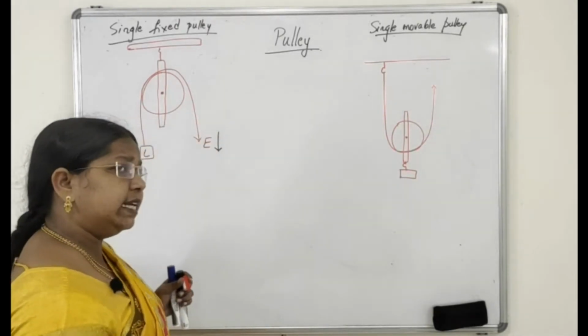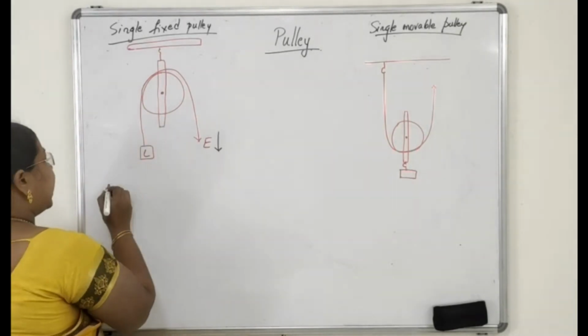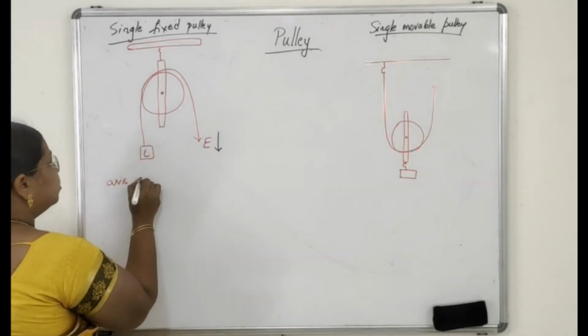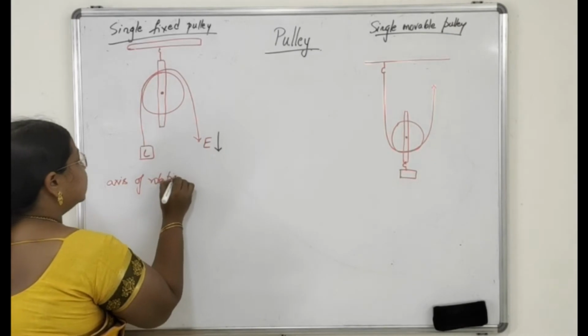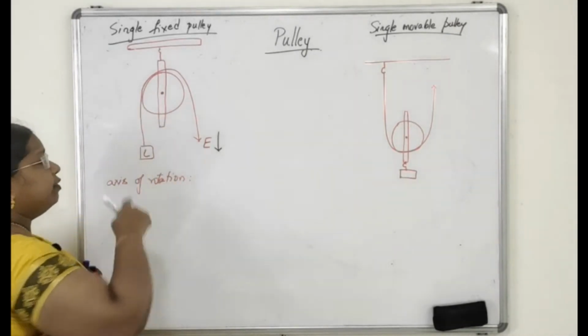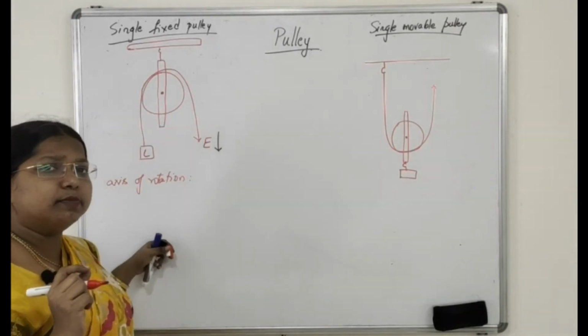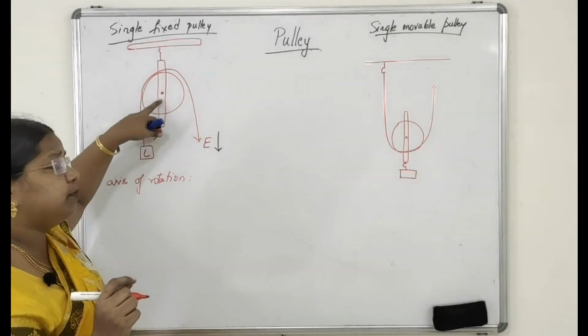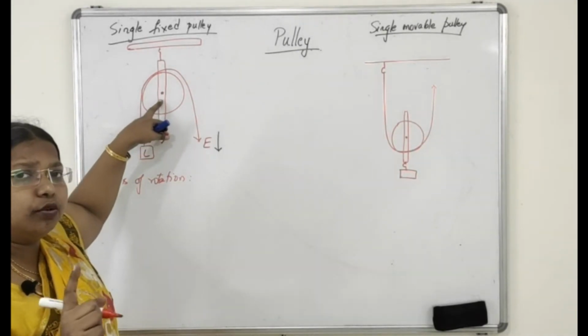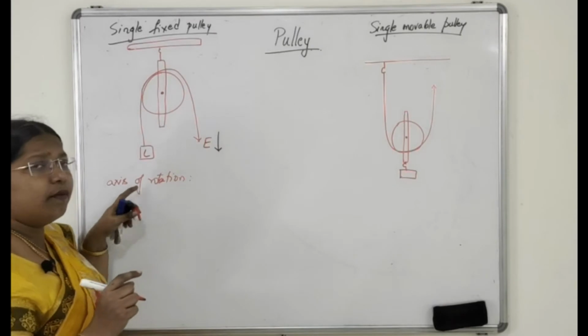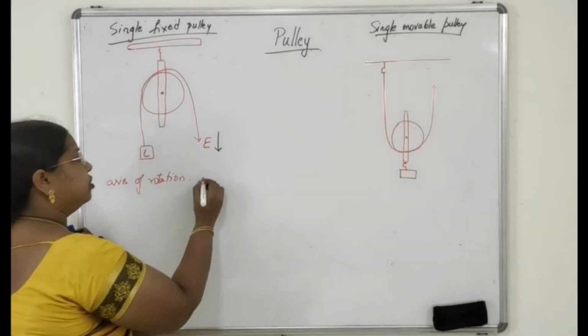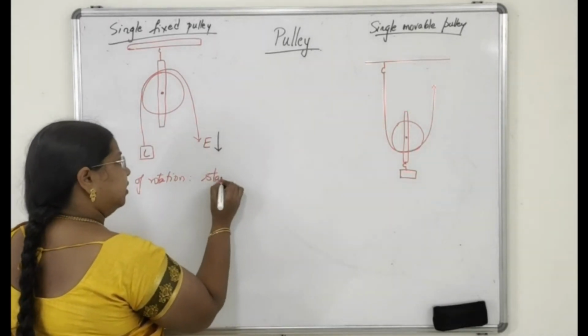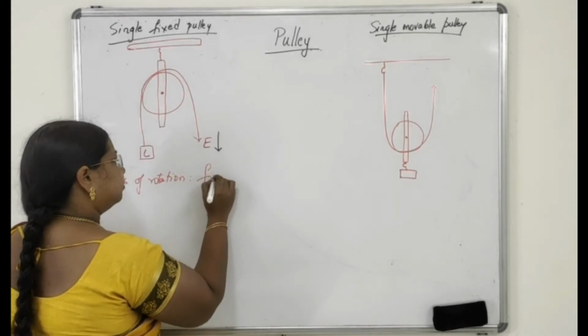Listen carefully, students. Here the axis of rotation, what is the axis of rotation? The point with respect to which the pulley is rotating. So the axis of rotation is stationary. Stationary means fixed.